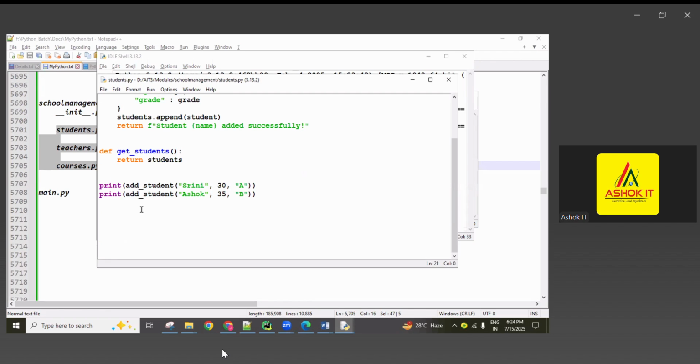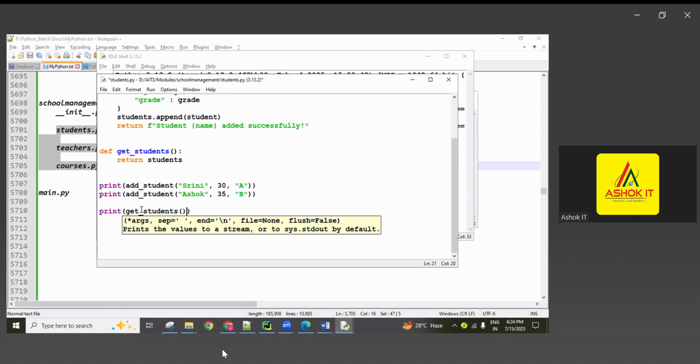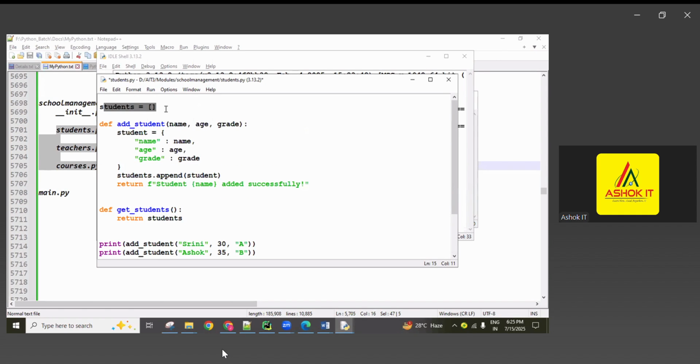So after adding two students, I want to print all available students, guys. So get students. Okay, this is a function, guys. Whenever I'm calling this one, the students are returned. So from where are you getting the students? This is a variable. This is a what? Global variable. Okay, global object, guys.